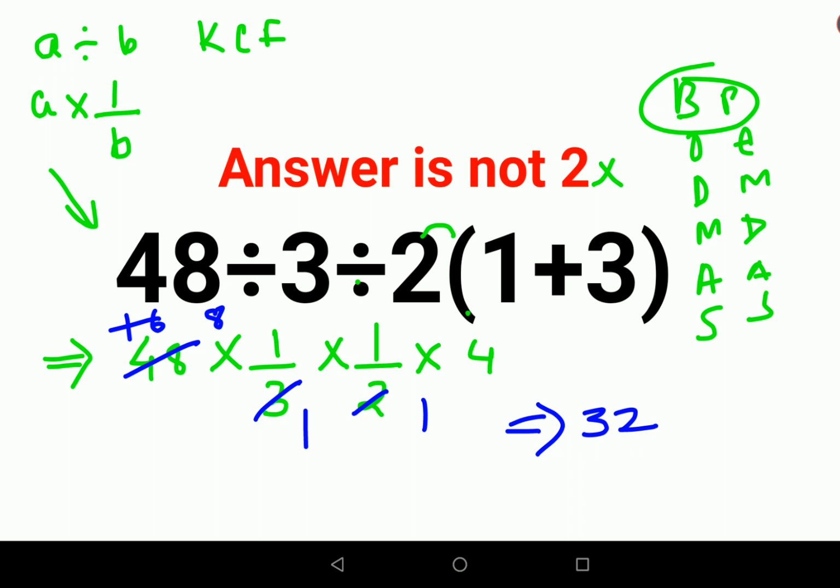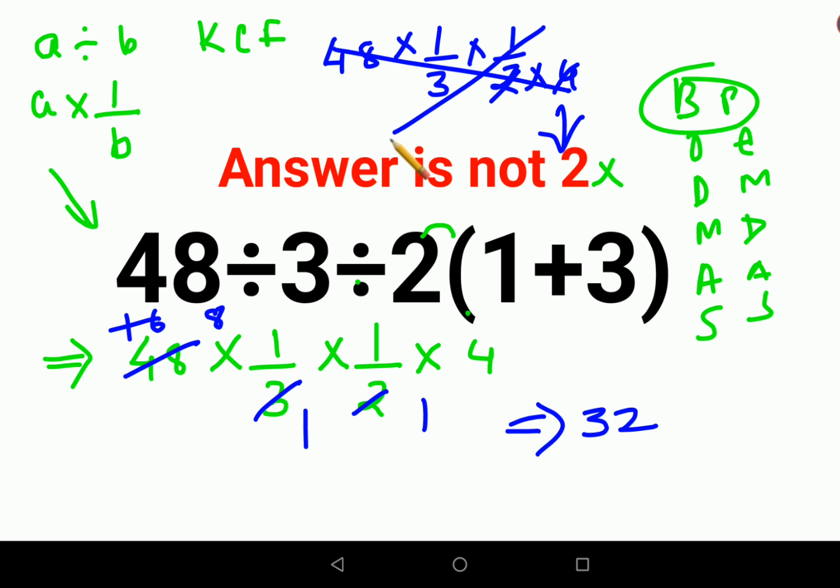Please remember, a lot of people thought the actual question was 48 into 1 upon 3 into 1 upon 2 into 4. So if that is the case, yes, a lot of people think that everything has to be cancelled, and then the answer comes out to be 2. But please understand, this is absolutely wrong. If that was the case, the entire bracket would have been involved with the 2.